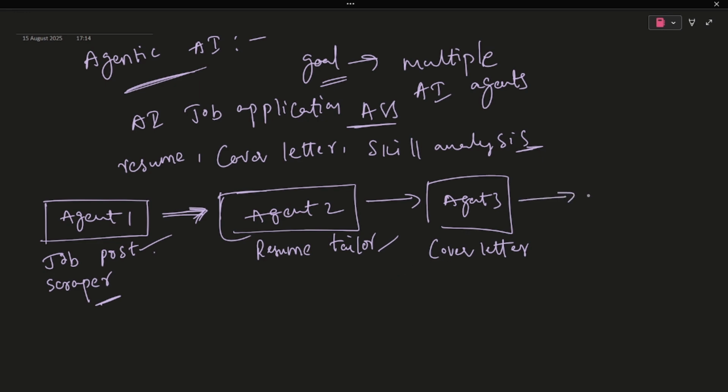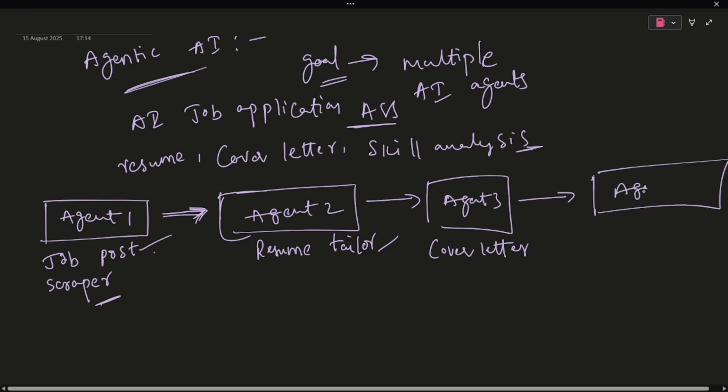Agent four does the skills gap analysis. All right. Here, it identifies the missing skills from the job requirements and suggests learning resources by using tools like an LLM plus an external skills database API.